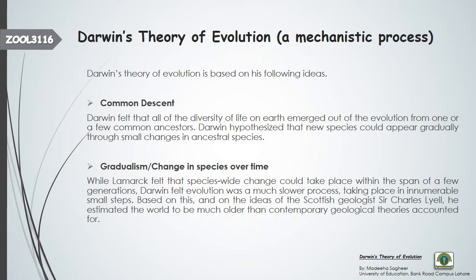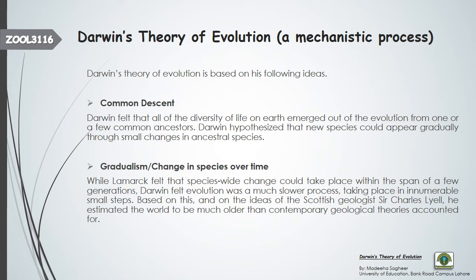Okay, so far we have talked about Darwin's life history, and then about his very famous voyage on HMS Beagle around the world. Why? Because this is all related to his theory, to his concept of evolution. Whatever he studied by visiting the Galapagos Islands and the other islands and other parts of the world helped him to build the concept of evolution and to propose the theory.